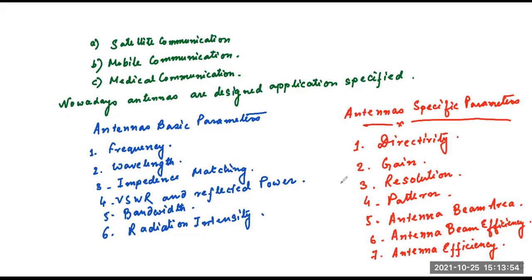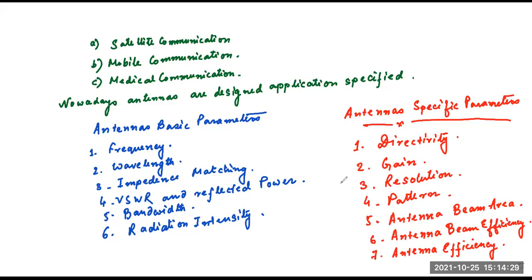Okay, and then we have different types of communication: satellite communication, mobile communication, medical communication. So nowadays antennas are designed as application specific. According to which application the antenna is required, we design the particular antenna for that application. But irrespective of the application, an antenna has some basic parameters and some specific parameters that must be considered whenever we design an antenna.